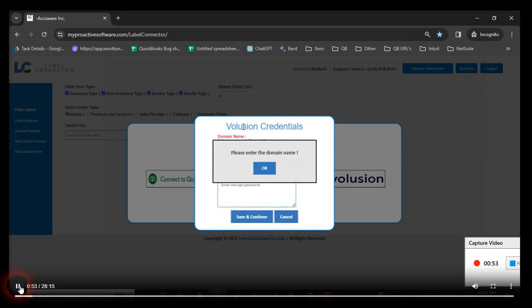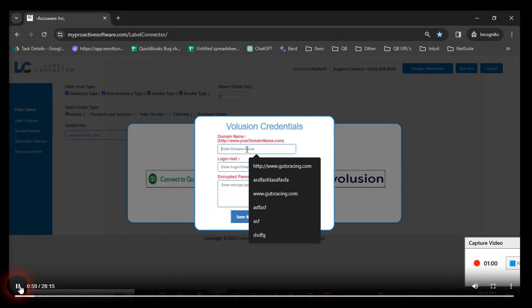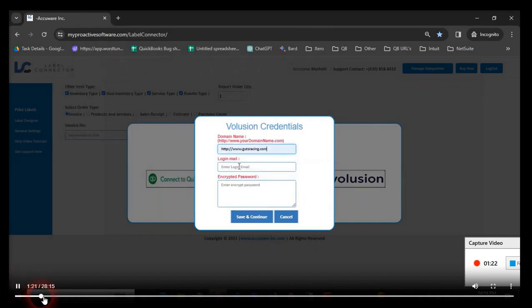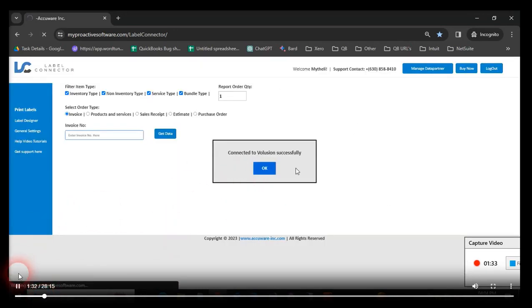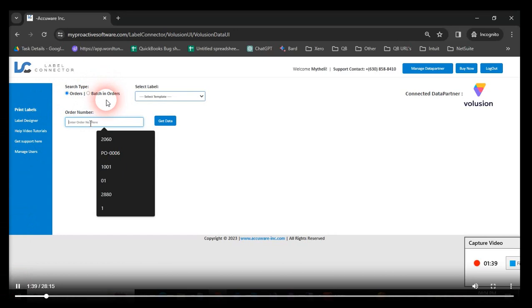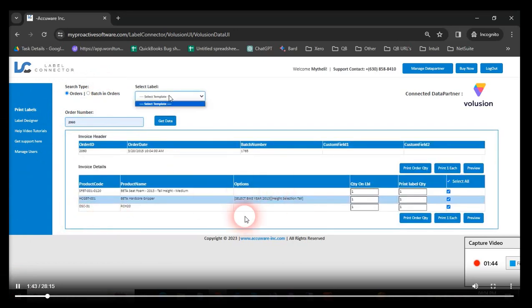You have to enter your domain and your email and your encrypted password that you generate inside your Volusion admin account. So let's go ahead and do that. I'm going to skip through some of this because some of it is just showing how there's error checking in there if you do it wrong. But if you do it correctly, it'll just say connected to Volusion, and you'll see you can search for orders or batch numbers and easily pull up order numbers to print labels.